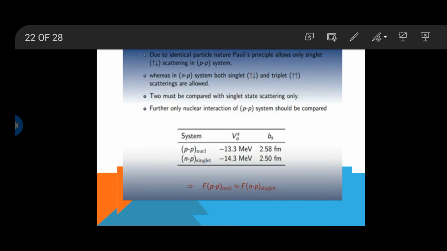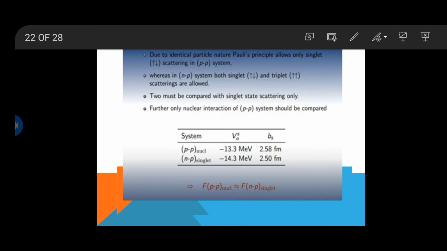There is no triplet scattering in proton-proton scattering. Whereas when we discuss neutron-proton scattering, due to the different natures of the particles, both singlet and triplet scatterings are allowed. This is the basic and major difference between proton-proton and neutron-proton scattering.